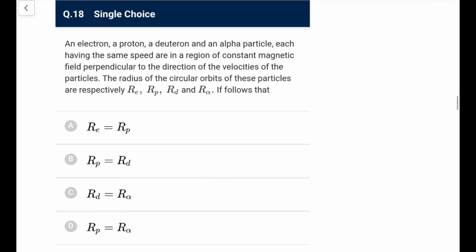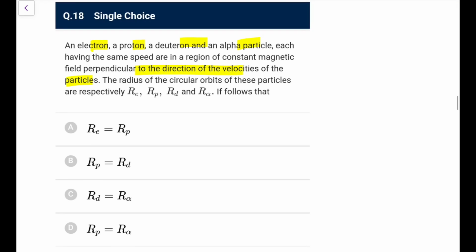Next, electron, proton, neutron, alpha particle, each having the same speed, are in a region of constant magnetic field normal to the direction of velocities. The radius of the circular path is this. Each has the same speed, so the radius, you know, is mv by qB. So v and B are the same, so the radius is proportional to m by q. So the radius will be the same for those with the same m by q.